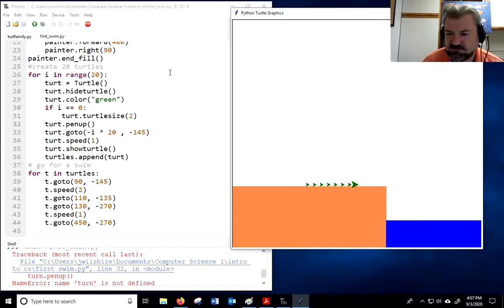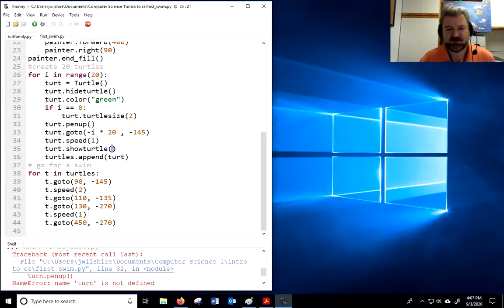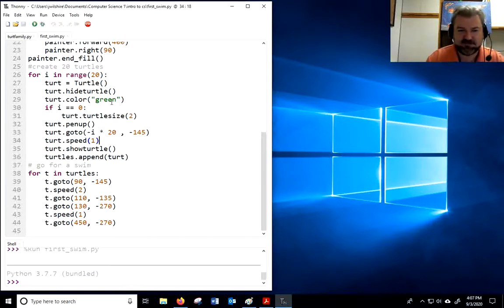Well, there they are. Oh, I never changed their shape, though. It's pretty cute, though. Little arrows, right? Well, I'm not liking that. I'm going to stop this, and I'm going to change their shape.